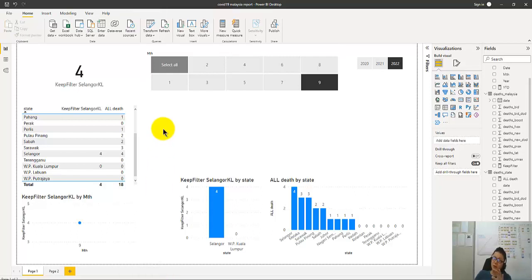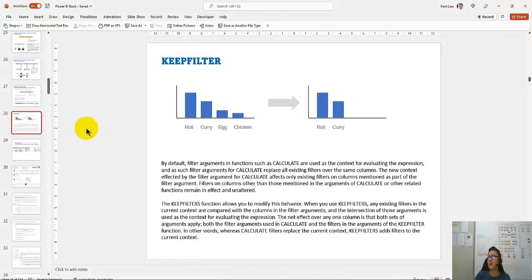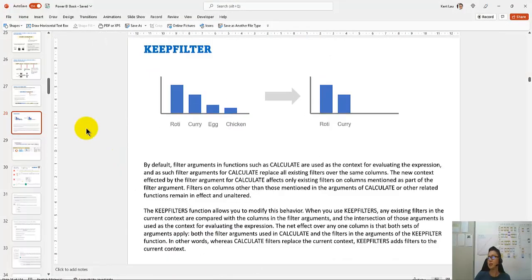So what this video actually wants to show you is what KEEPFILTERS means. I have a Power BI book, and I try to explain it as simply as possible.